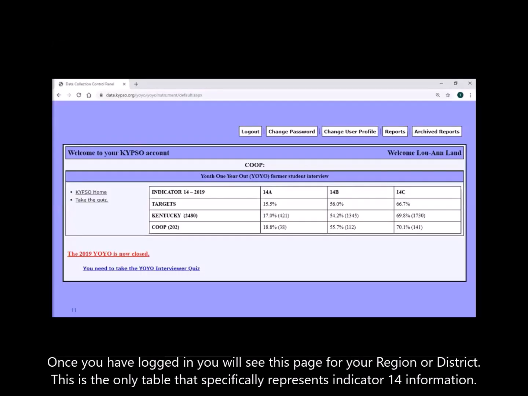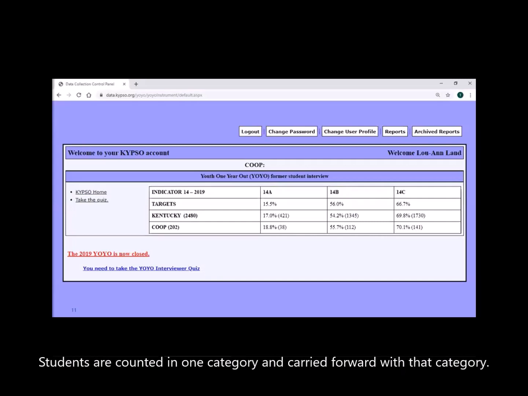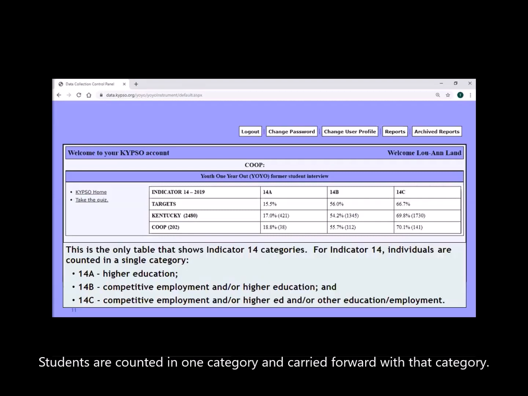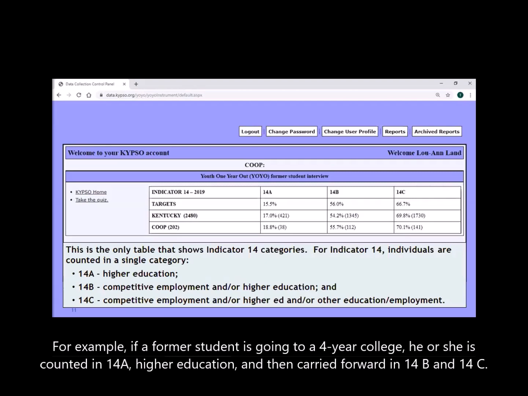Once you have logged in, you will see this page for your region or district. This is the only table that specifically represents Indicator 14 information. Students are counted in one category and carried forward with that category. For example, if a former student is going to a 4-year college, he or she is counted in 14A, higher education, and then carried forward in 14B and 14C.